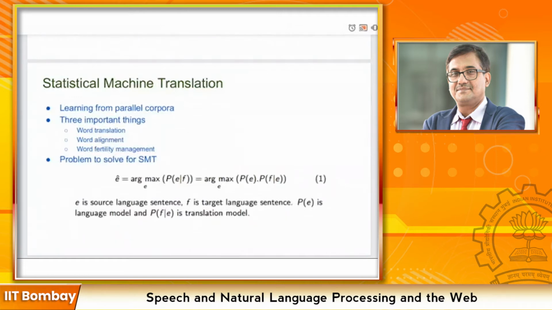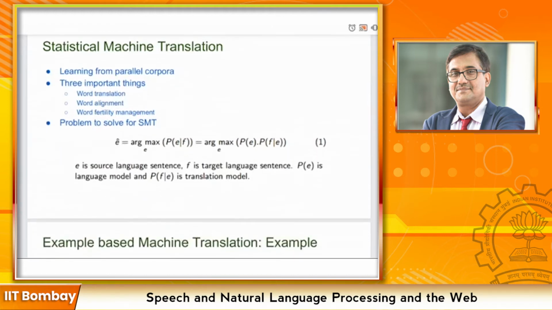In statistical machine translation, the problem to solve for SMT is the probability of the source sentence given the target language sentence. So we are trying to maximize this probability, which can be further divided using the Bayes rule: probability of the source sentence multiplied by the probability of target sentence given source sentence. The probability of P here represents the language model, and probability of F given E here represents the translation model.